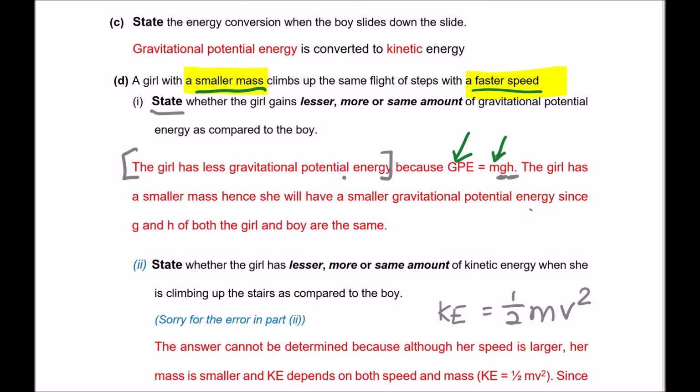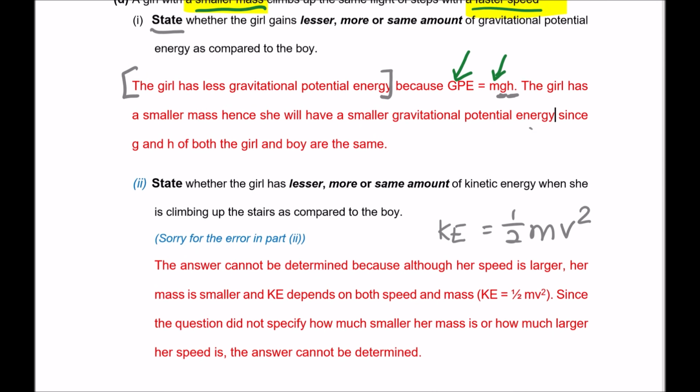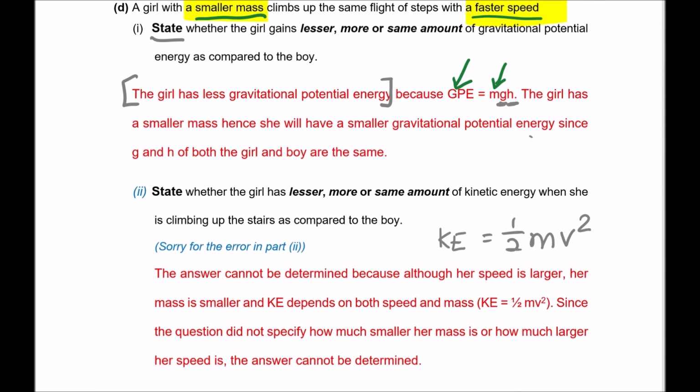Now, for D part 2, there's an error in the question, because the question asks you to compare now the kinetic energy. This is when it starts to get a little bit more complicated, because kinetic energy is half mv squared. So although the mass of the girl is smaller, the speed is bigger. The question, however, did not tell you how much bigger or how much smaller the values are. So it's difficult for you to make a comparison because one of them goes down and the other one goes up. So it's hard for you to determine what is the change in the kinetic energy. So there will be no answer in this part here. Sorry for the error in the question.